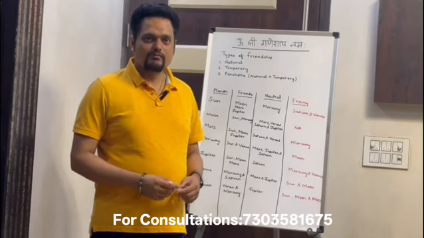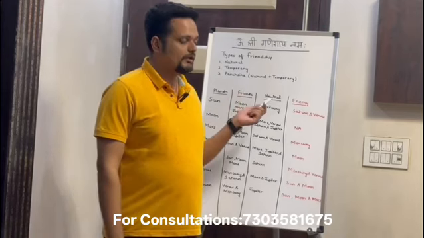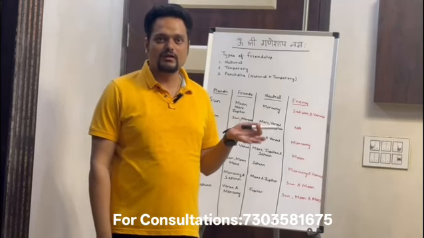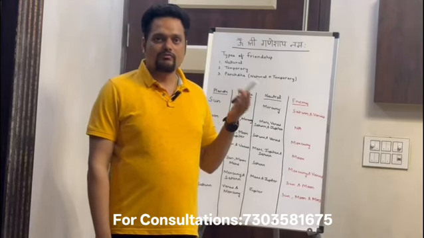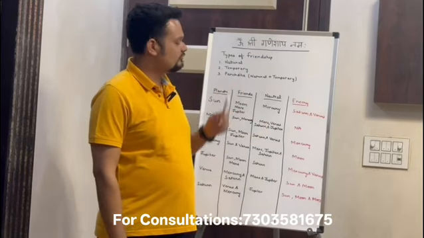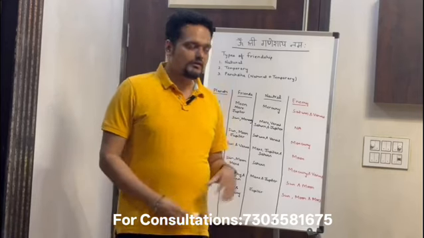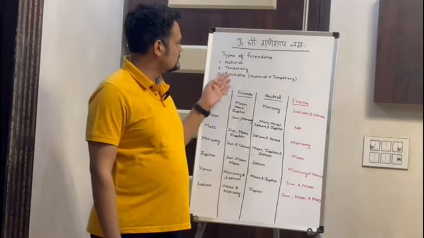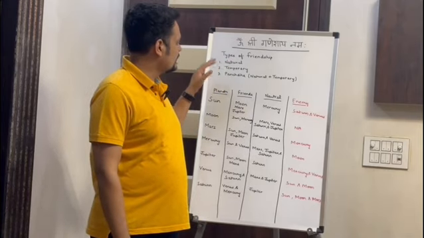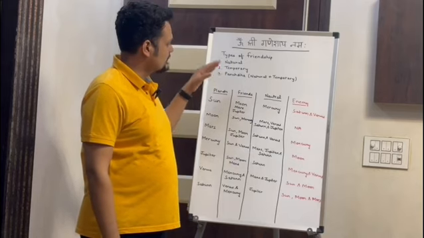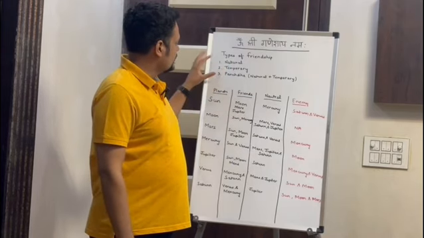Today I am going to make a video on the friendship and enmity of the planets. Before this video I made videos on karakas, on different aspects of the planets. Now I am going to explain to you the friendship of the planets. I will explain this friendship and enmity in 3 videos, as I have written here that there are 3 types of friendships. So I will make a separate video on each of them.